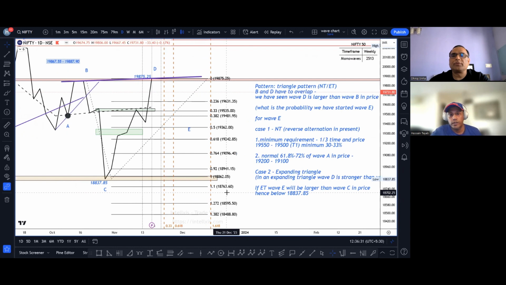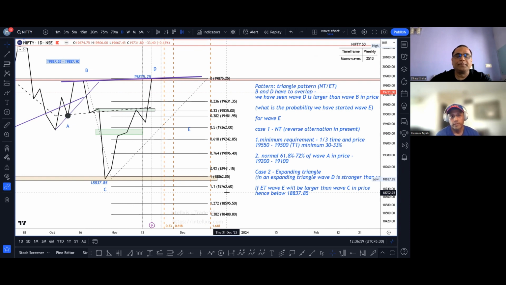Absolutely. So thank you so much, Hussain. I think it's a very good thing. For people who are learning or interested in going deep in the NeoWave analysis, it's good to go back in time and look at a similar kind of pattern where it was forming. This is one of the reasons why Hussain showed you two neutral triangles that got formed in the last 12 months. So you can analyze that and see how the pattern which is currently getting formed is going to unfold in the coming days. Thank you so much, Hussain.